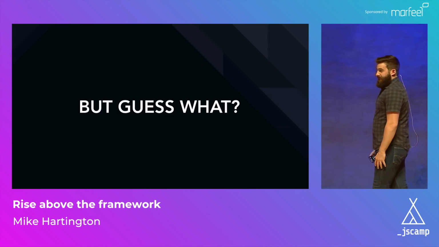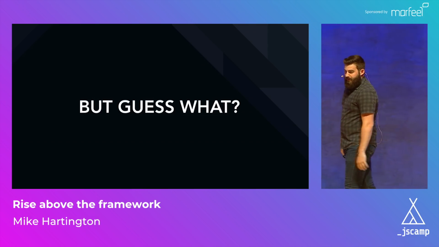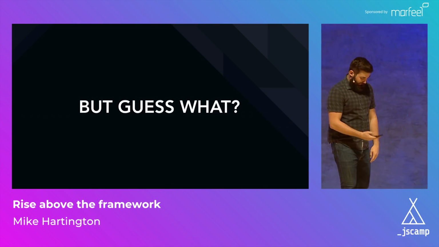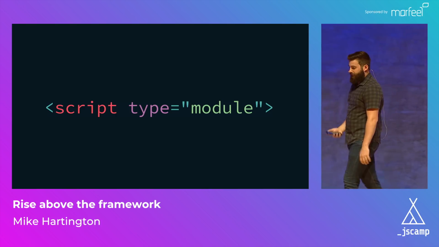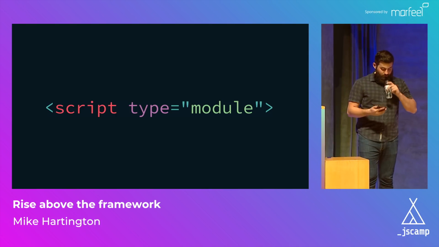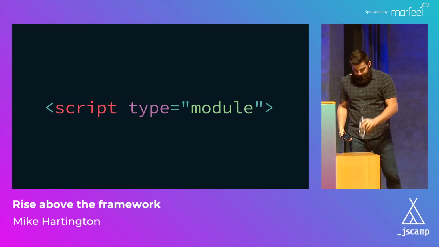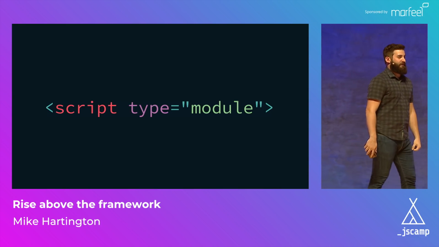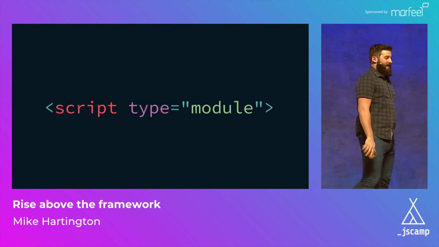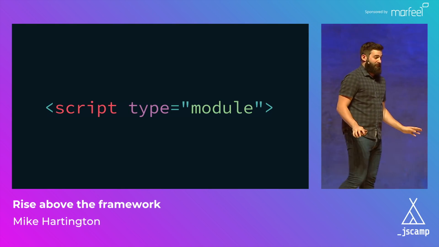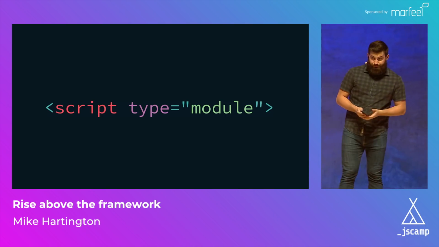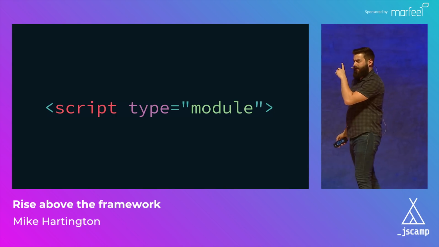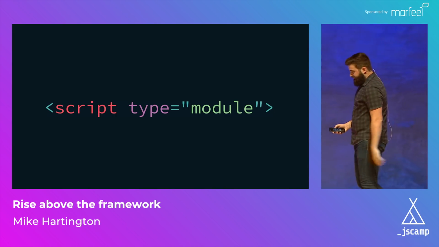But there's a way we can work around this. Much like everything, the standards body kind of figured out that we should probably fix a lot of this stuff. So we have this thing called script type module. Now, I'm not going to talk about using ES modules in the browser today, because that is a very hot topic, and I am nowhere near smart enough to be able to talk about it in detail. But what I will use script type module for is its ability to detect features.